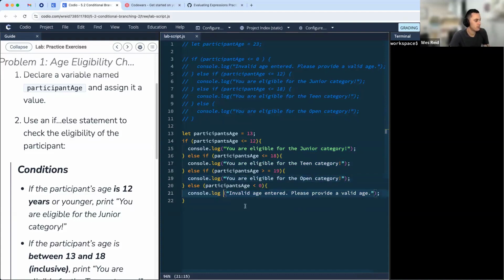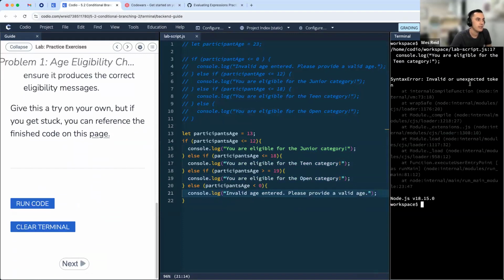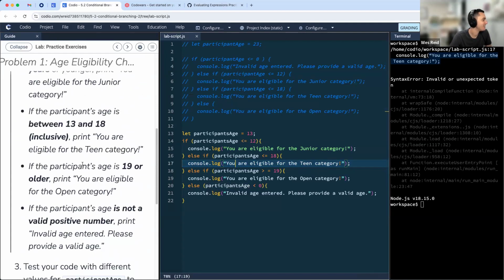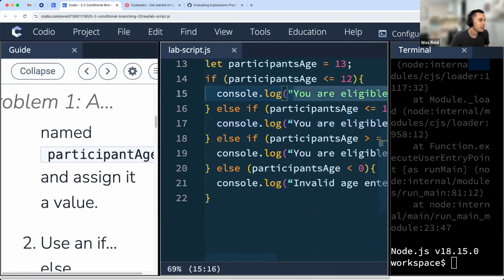So when we run this code, we get invalid or unexpected token, and it's saying it's on the line you're eligible for the teen category. So right here. Okay, so this is frustrating. I'm sorry, Tatiana, but it's a good opportunity for us to talk about it. You'll notice, well, maybe you'll notice it's really hard. Like really try and get this big so you can take a look. Do you notice that the quotations here are actually different than the quotations here?